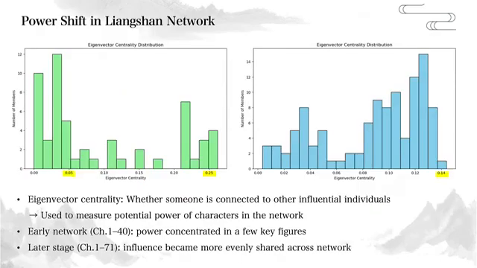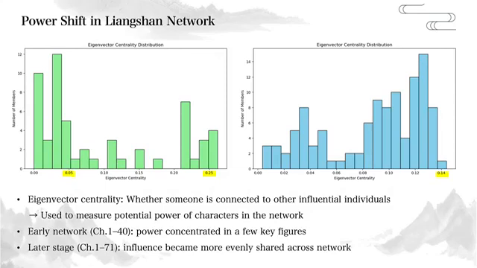In the initial stage of our network analysis, we first calculated the degree centrality of each character to identify the most directly connected and socially active individuals. Song Jiang had the highest score in both stages, which led us to initially infer that he might play a central role in the story. Building on this, we further compared the distribution of eigenvector centrality between chapter 1 to 40 and the chapter 1 to 71 to explore the evolution of power within the Liangshan network in greater depth.